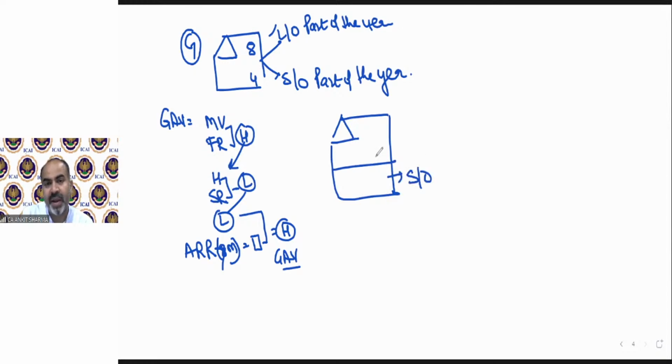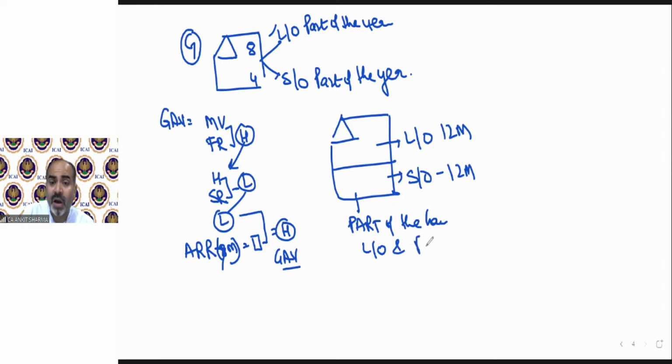One is self-occupied, one is let out. This is for 12 months let out, this is for 12 months self-occupied. Now this case is not F case. We are not discussing F case right now. This is called part of the house let out and part of the house self-occupied.